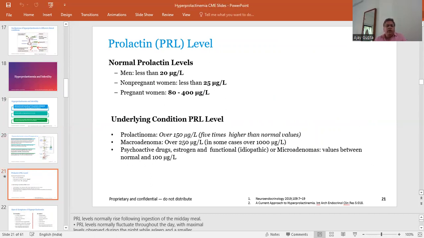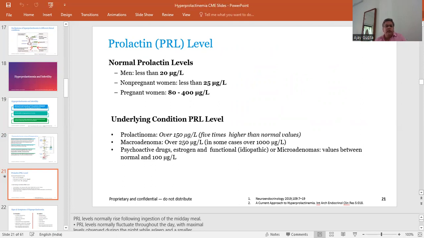Underlying conditions that cause elevation of the prolactin include prolactinoma. In prolactinoma, the levels are usually more than 150 microgram per liter, maybe 4 to 5 times higher than the normal value. In macroprolactinoma, the levels are significantly elevated. Macroprolactinoma is defined as a tumor size more than 10 millimeter. In this case, the overall prolactin level is more than 250 microgram per liter. In some cases, it may be more than